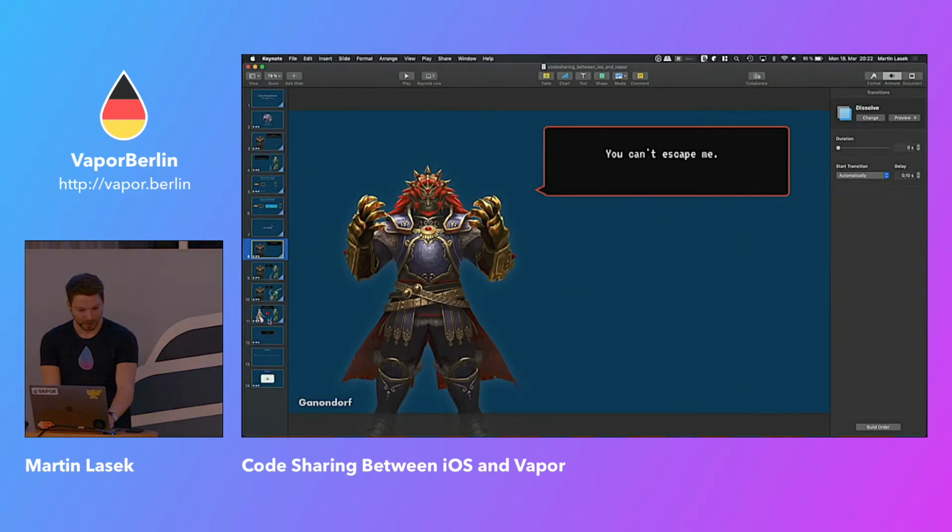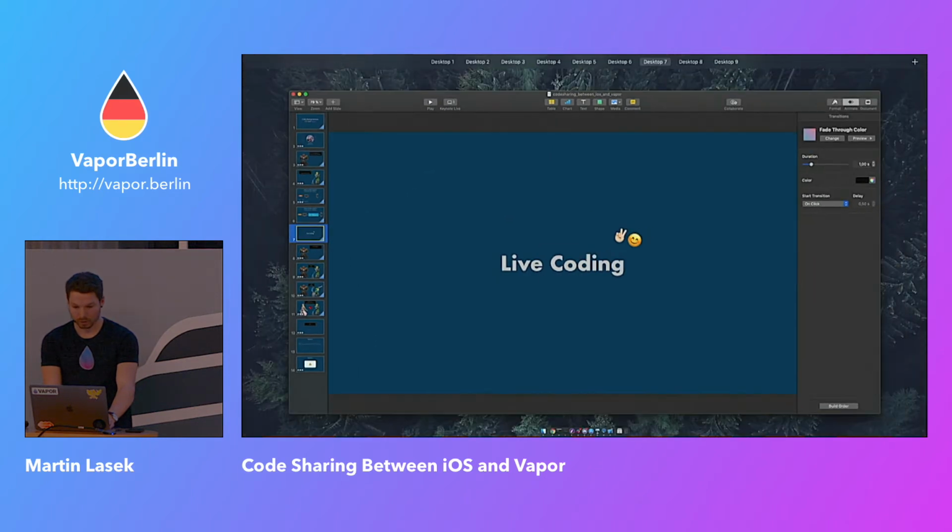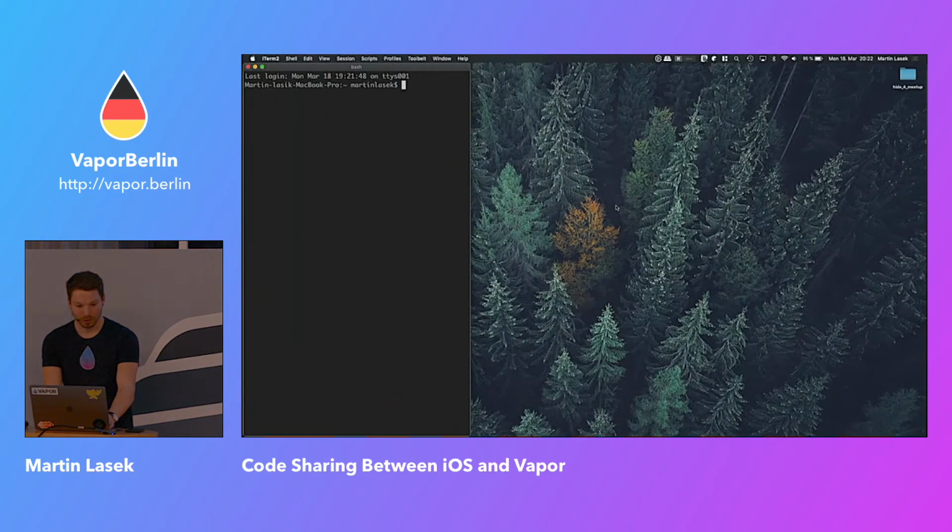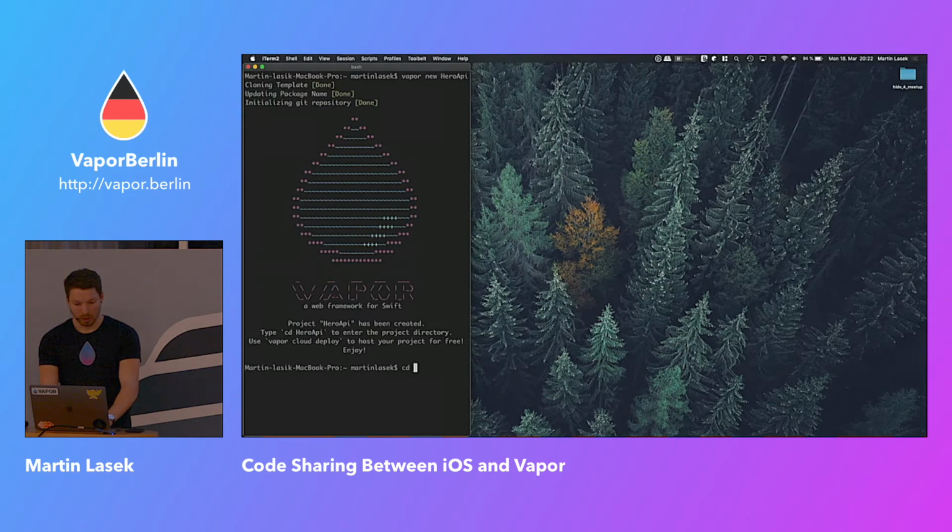So, let's go here. I think I've spoiled you. If I'm talking too fast, you can just raise your hand. I'm trying to fit the time as well as not bore you. So we are going to define a new API and call it Hero API, and once that is done, we will go inside our Hero API and just open Xcode.